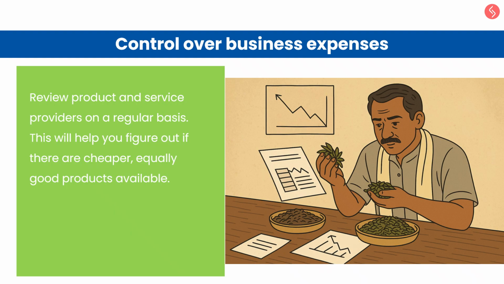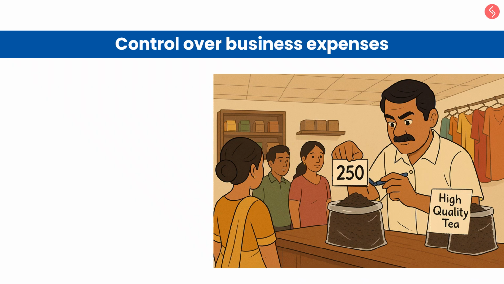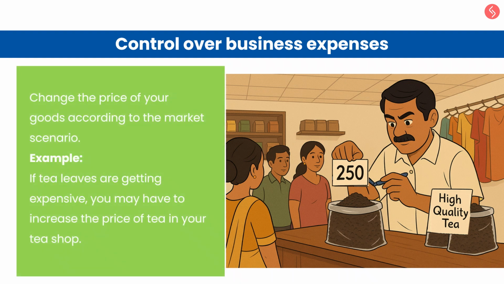Let's see how we control our business expenses. Review product and service providers on a regular basis. This will help you figure out if there are cheaper, equally good products available. For example, we can review tea leaves at the tea shop to see if they are good or not. Change the price of your goods according to the market scenario. For example, if tea leaves are getting expensive, you may have to increase the price of tea in your tea shop.